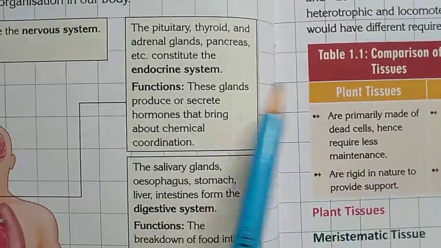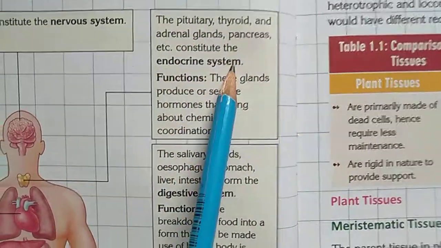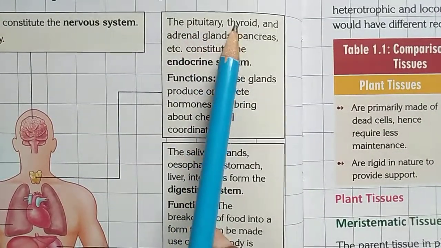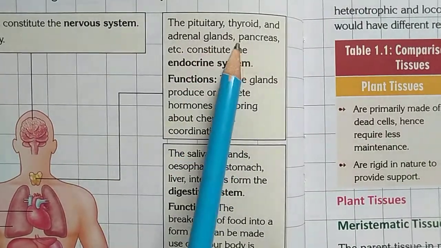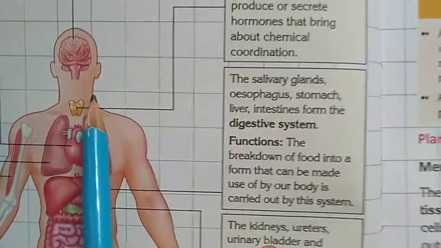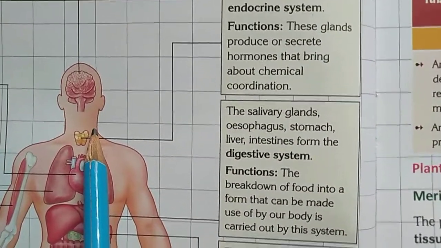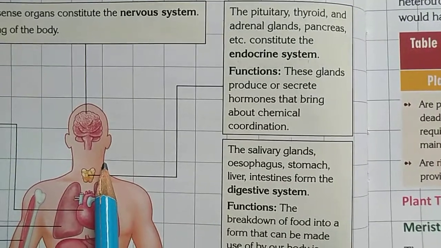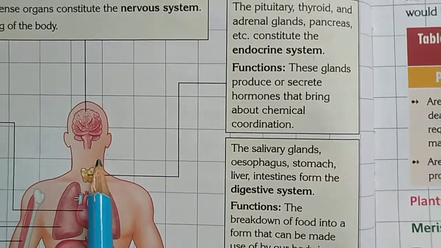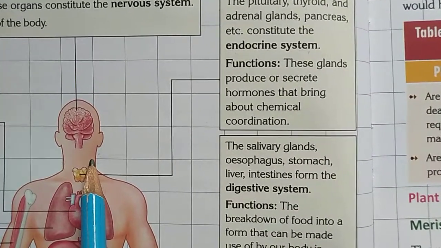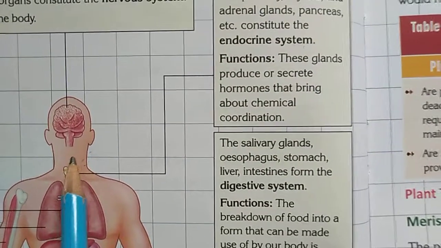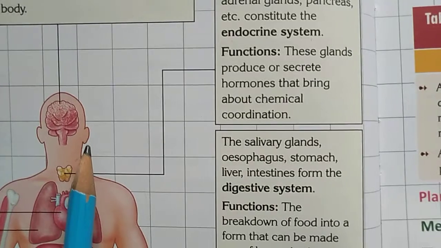Next you see the endocrine system. So what is the endocrine system? The pituitary, thyroid and adrenal glands and pancreas etc. constitute the endocrine system. Here you can see our endocrine system. You can find organs like the pituitary, thyroid, adrenal glands. All the glands are here, and the pancreas etc. are stated here, and all these organs make our endocrine system.